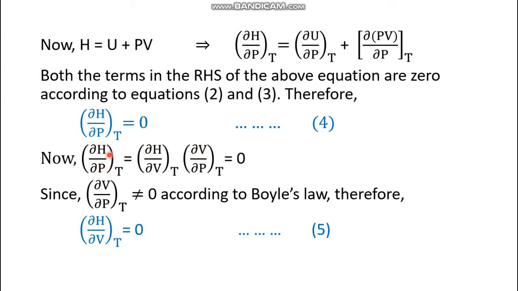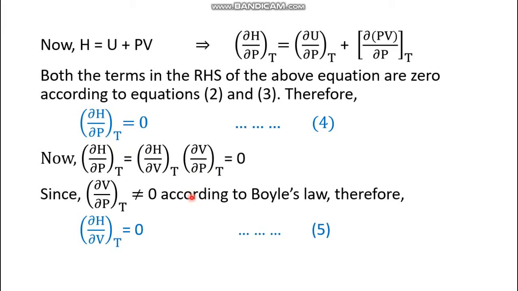Since this part is equal to 0, the multiplication of these two parameters is also 0. Now, since the multiplication of these two parameters is 0, any one of them must be 0. But according to Boyle's law, ∂P/∂V at constant T is not equal to 0. That means ∂H/∂V at constant T is equal to 0. That results in equation 2, ∂U/∂V at constant T equals 0.